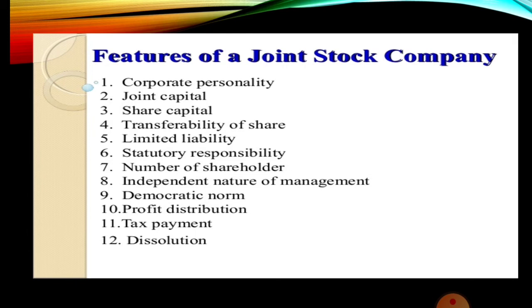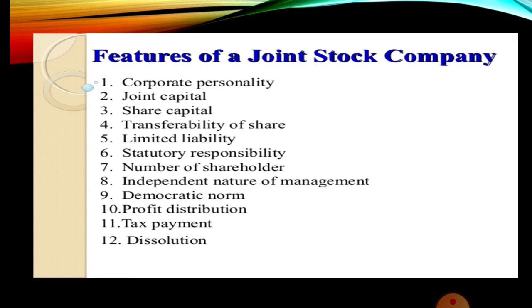It is not going to affect the company's life. It will go on. New members can come into the company, and some of the members may go out of the company, or they may be expelled from the company. All these processes do not affect the life of the company. So you should keep this in mind. That is the feature of perpetual succession.